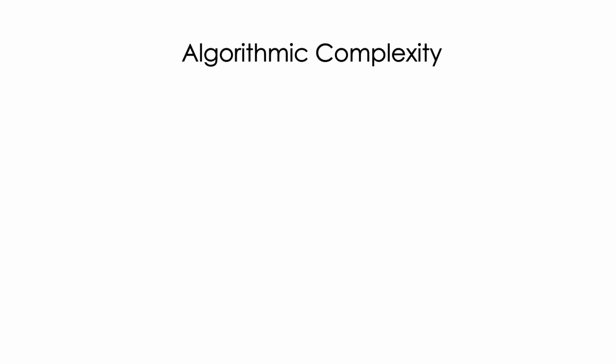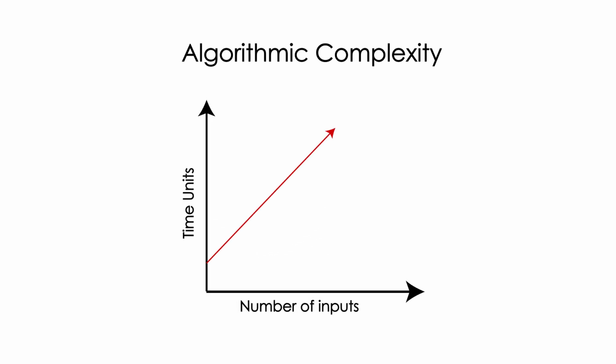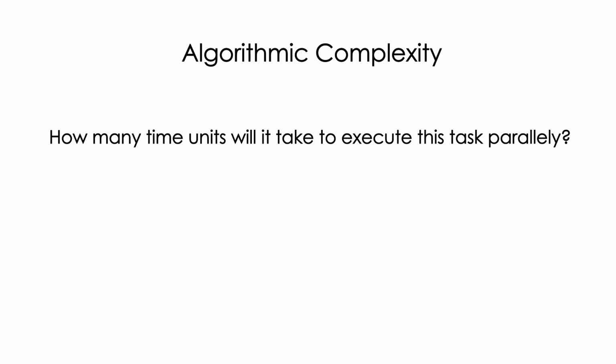But regardless of who is performing the task, the time taken to complete it varies linearly over the number of inputs provided. In algorithmic complexity, such a linear task is said to have order n or O of n time complexity. Now, how many time units do you think it will take theoretically if we can do this task parallelly